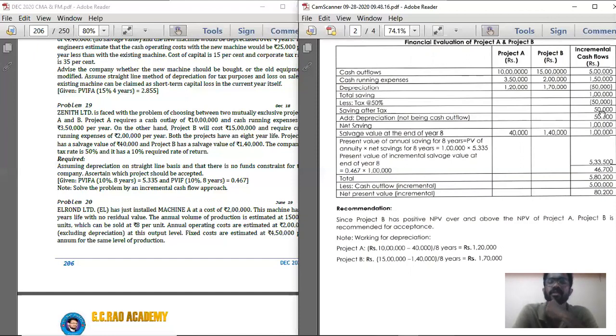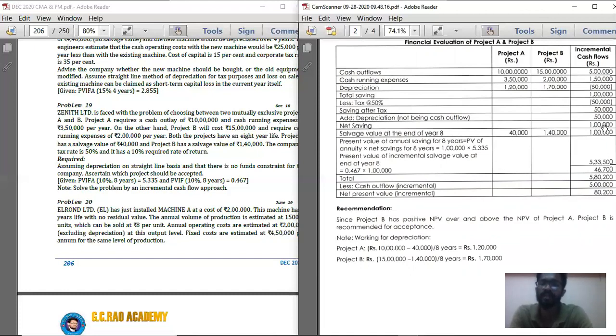On that 50,000, add depreciation not being cash outflow, because depreciation is a non-cash expense. So here you deducted 50,000, so you are adding back 50,000. So add depreciation not being cash outflow 50,000. If you add both, 50,000 plus 50,000, now total it, below that record 1 lakh rupees. In respect of that 1 lakh rupees, record net savings. So 1 lakh rupees is the net savings.